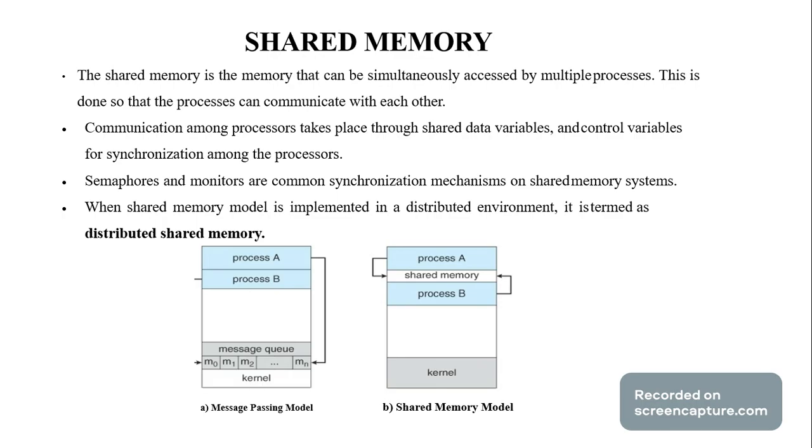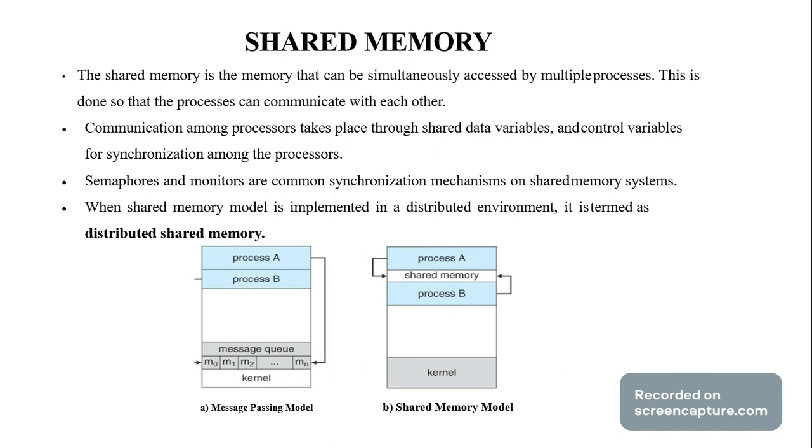Next point is shared memory. What is shared memory? Consider two processors. One processor is sending more than one message, and all the messages are stored in a particular place. That is called the shared memory. The shared memory can be simultaneously accessed by multiple processors. This is how the processors can communicate with each other. Communication among the processors takes place through shared data, variables, and synchronization among the processors. The processor is implemented in a distributed environment.